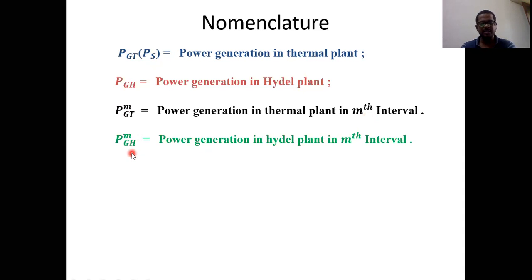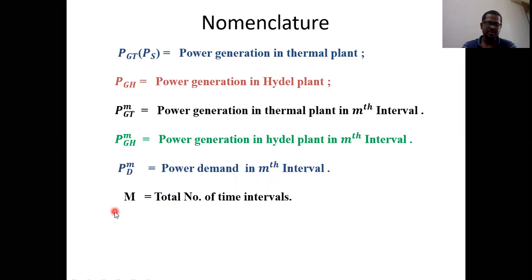And the next one is PGHM. The same thing, only here it is hydro (idle) instead of thermal: power generation in the hydro plant in the mth interval. And the next one is PDM. PD is nothing but the load, so power demand in the mth interval.